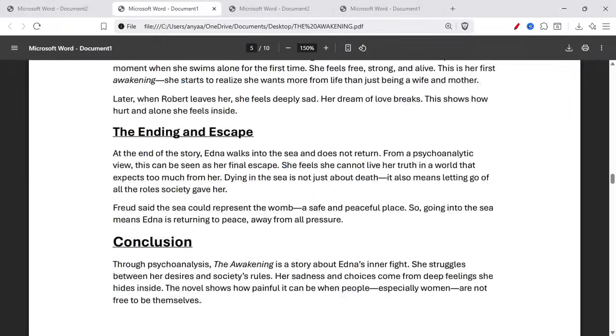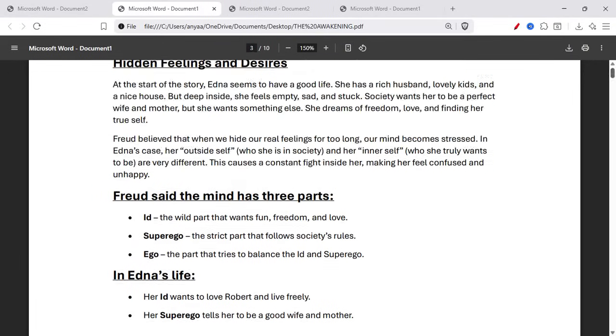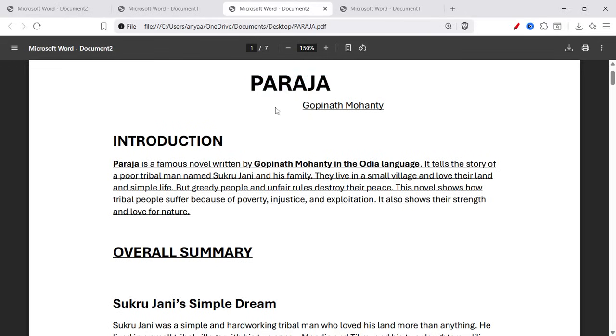Now let's move on to the third block, which is Paraja, Gopinath Mohanty. Paraja is a famous novel written by Gopinath Mohanty in the Odia language. It tells the story of a poor tribal man named Sukru Jani and his family. They live in a small village and love their land and simple life. But greedy people and unfair rule destroy their peace. This novel shows how tribal people suffer because of poverty, injustice, and exploitation. It also shows their strength and love for nature.